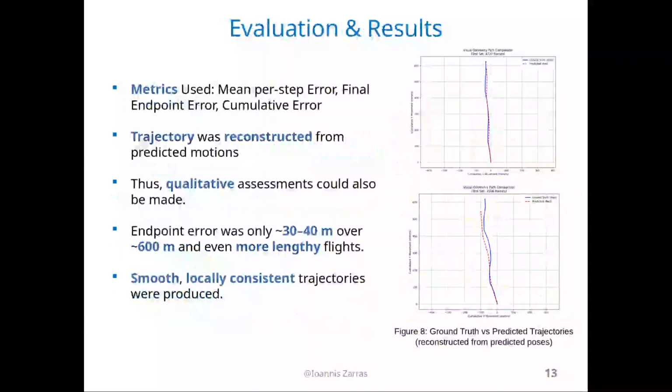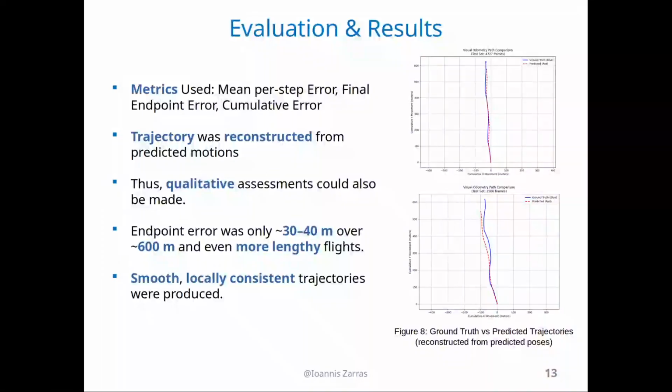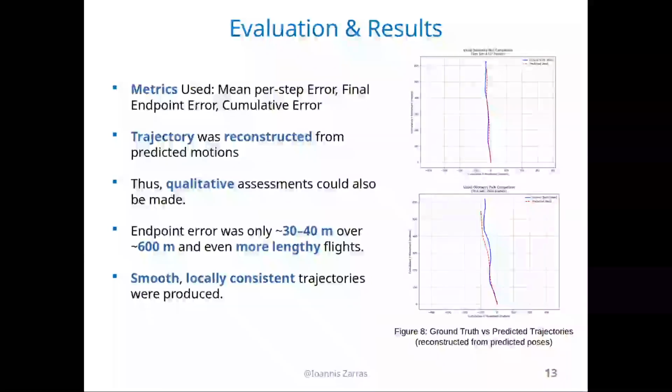So, some results. The metrics used to evaluate our model were mean per step error, final endpoint error, and cumulative error. The mean per step error is how much error is in each ego motion, and we take the mean of that. The final endpoint error is the error between the final ground truth pose and the predicted final pose.